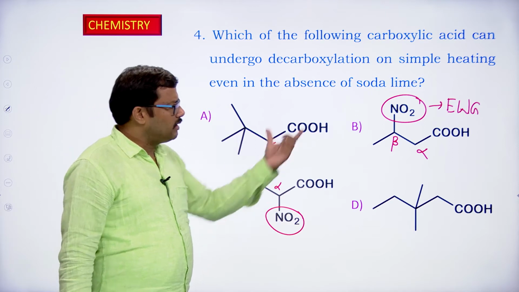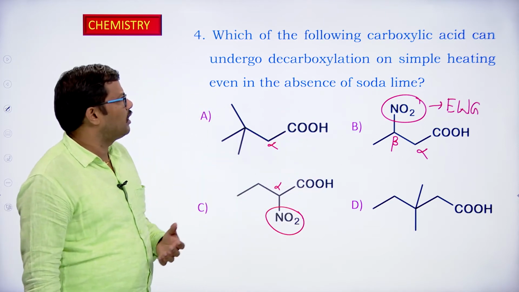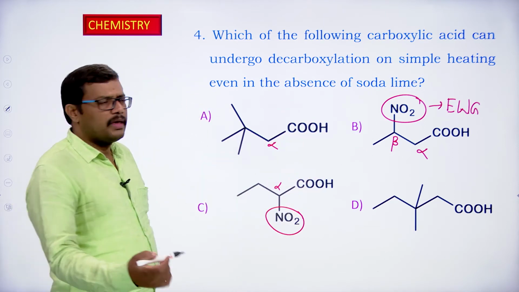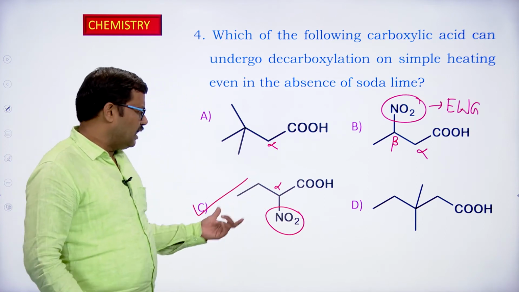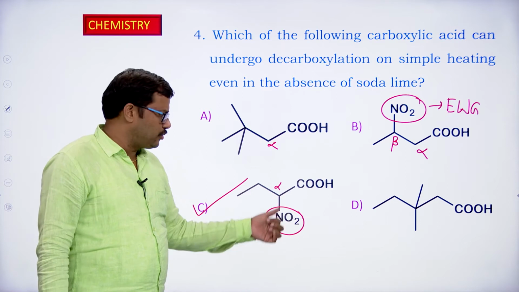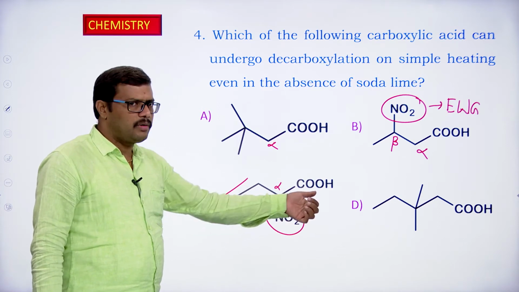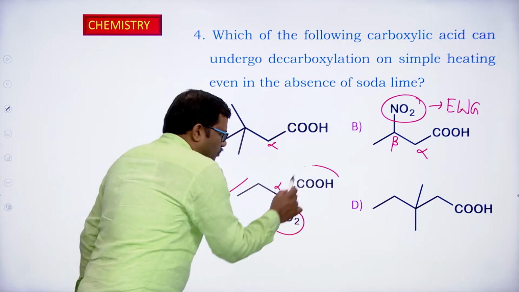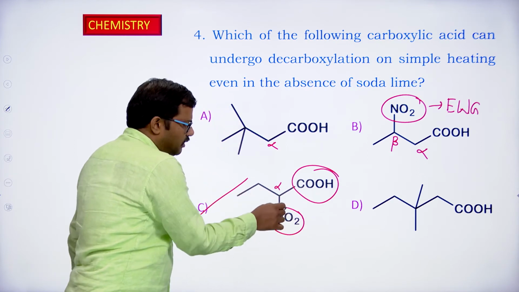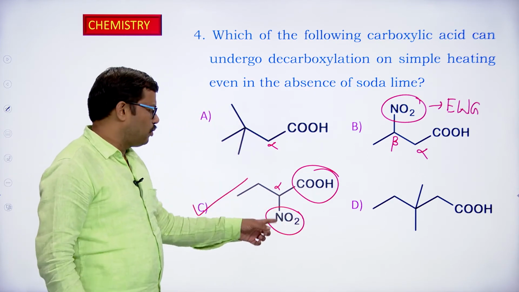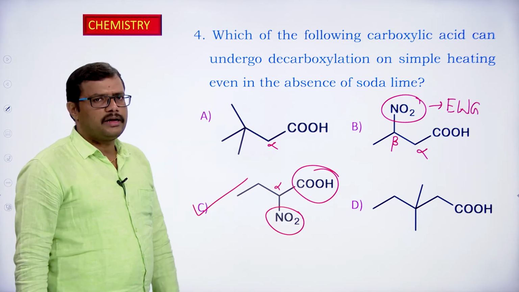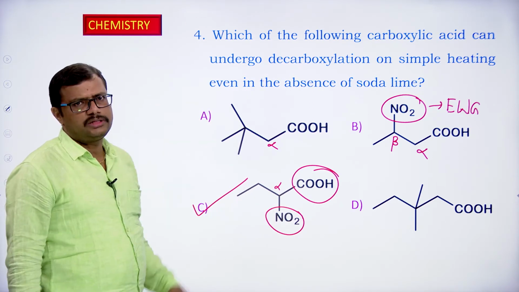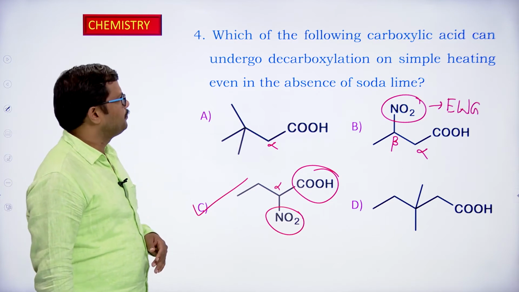But when you compare the rates of reaction for those which undergo decarboxylation just by heating, the fast one will be the one in which the electron withdrawing group is present on the next carbon atom after COOH. After COOH, the next carbon is the alpha carbon. So the alpha carbon has the nitro group, and this is undergoing decarboxylation just by heating. So option C is correct in this particular question.